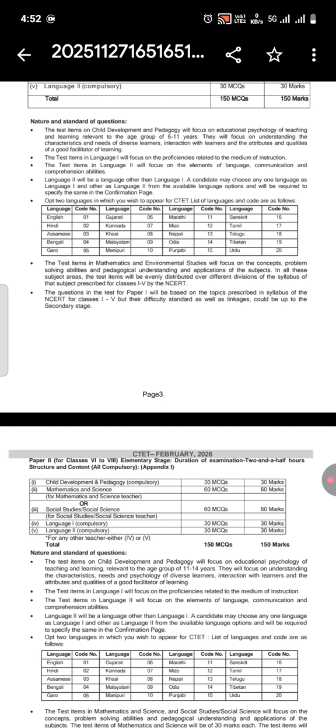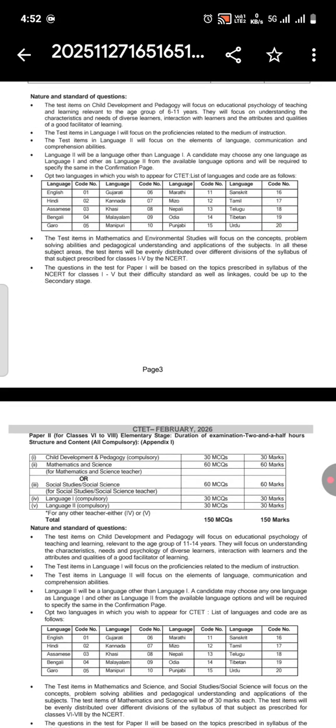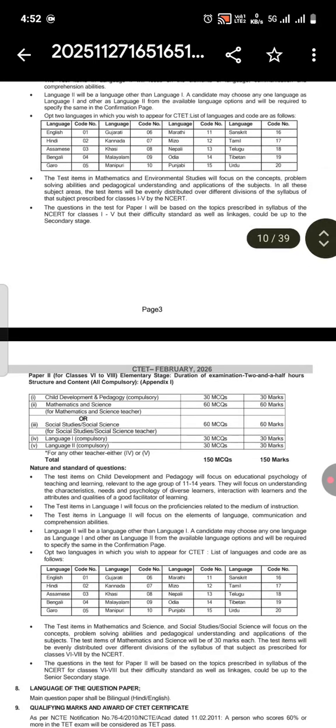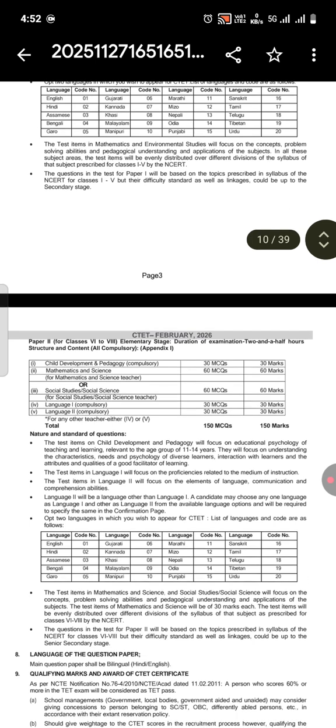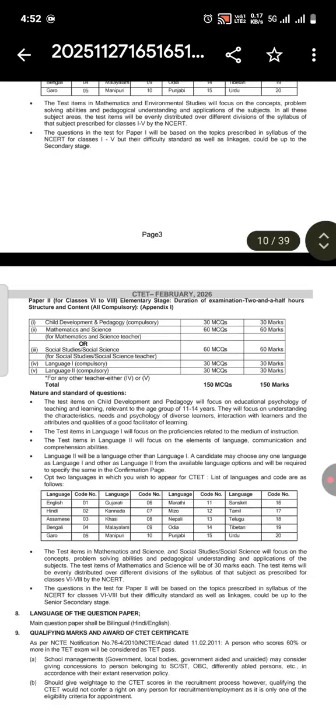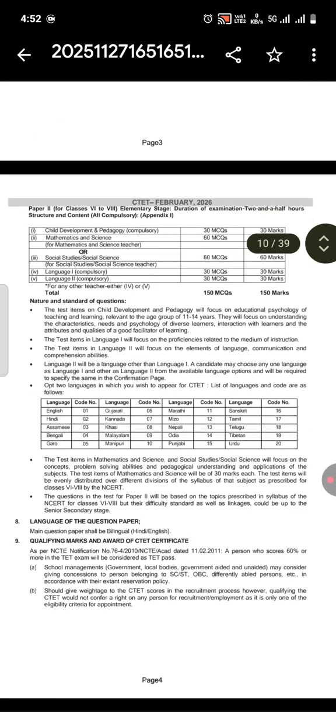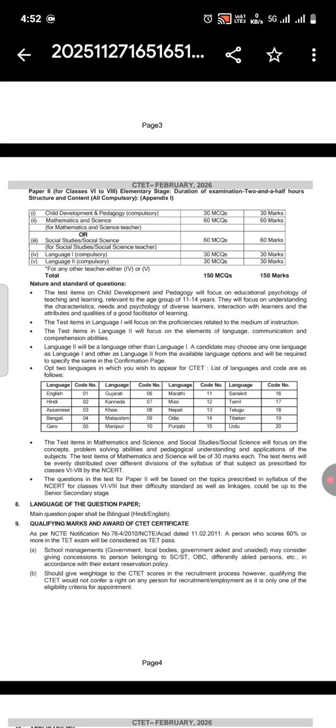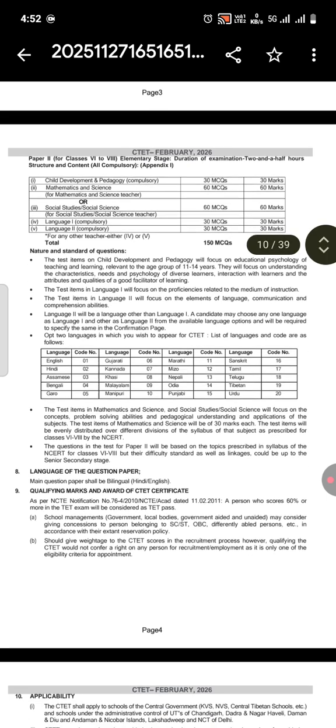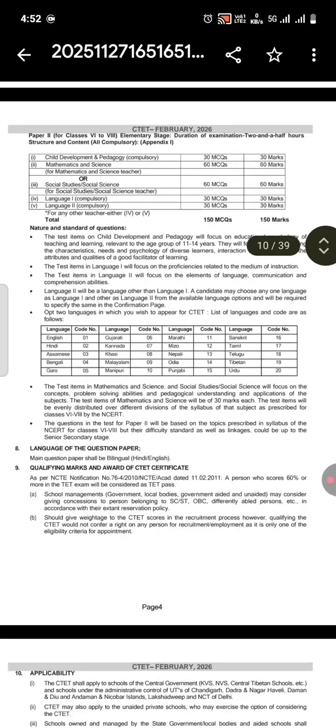The questions in the test for paper 1 will be based on topics prescribed in the syllabus of the NCERT for classes 1 to 5, but their difficulty standard as well as linkages could be up to the secondary stage. Okay. Now let's see what is there in paper 2. For classes 6 to 8, elementary stage, duration of examination 2.5 hours, structure and content all compulsory. So let's see the appendix.